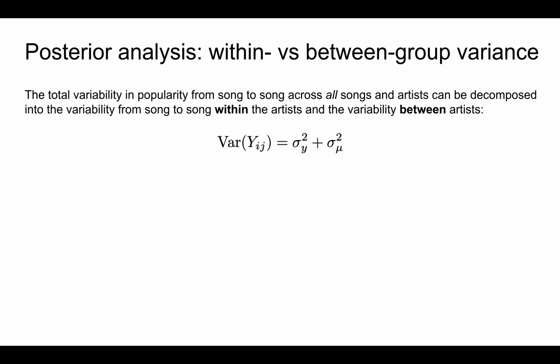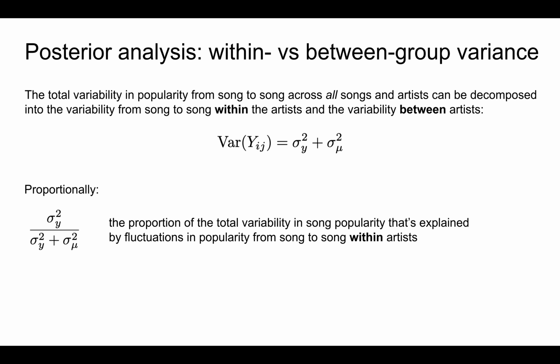It's so called because it allows us to analyze the different sources of variability in song popularity. Specifically, in non-hierarchical models, we can simply explore the total variability in popularity from song to song across all songs and all artists. However, our hierarchical model allows us to decompose this total variability into the variability from song to song within the artist and the variability between artists. In turn, this decomposition allows us to account for how much of the variability in song popularity can be attributed to differences between songs within artists or differences between the artists themselves.